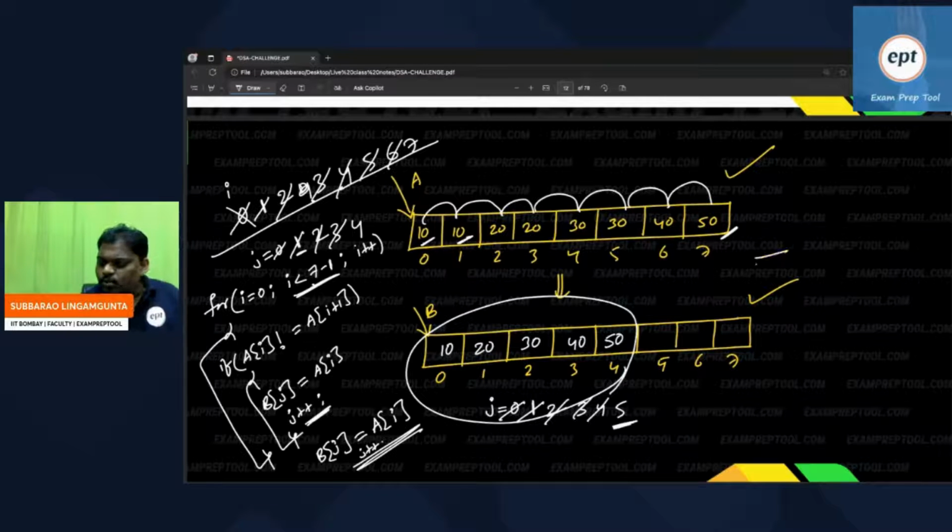So for this problem, the time complexity, because of one loop, is order of n. For space, because you are taking one more array, extra space is order of n.